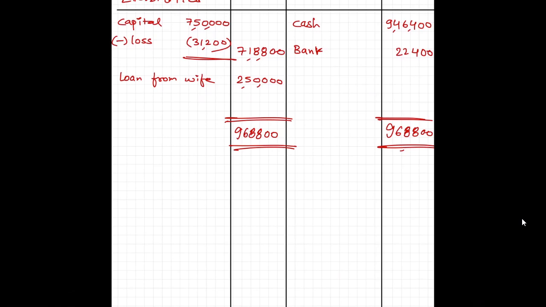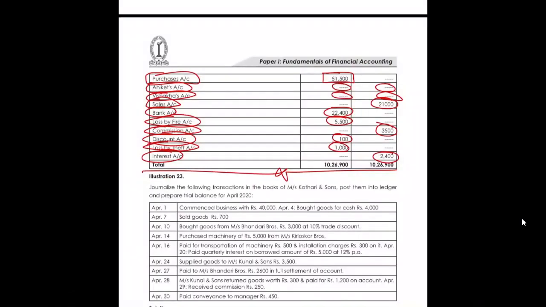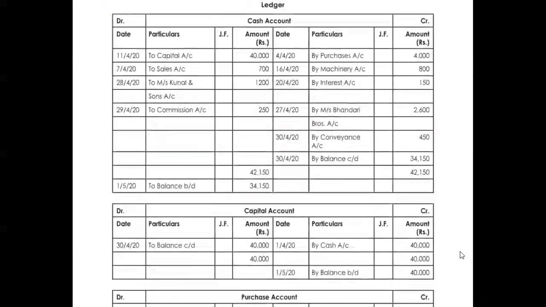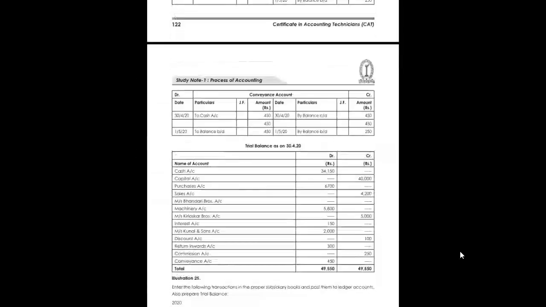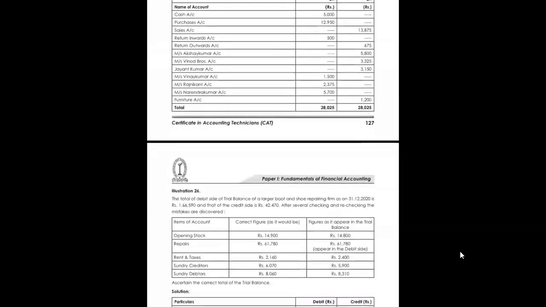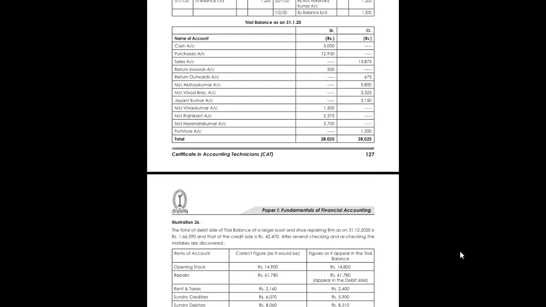Okay. So now let's go back to our notes. So you will have one more question over here. What you have to do, you have to post them into the ledger, you have to pass the journal entries, and you have to prepare the trial balance. So that is a homework, and you can do it as per your convenience. Your answer was right. Okay, great. Moving on. There are a lot of questions which you can come across, but obviously we will do some when we have some twist or we will have some adjustments, then we can do more of such questions.